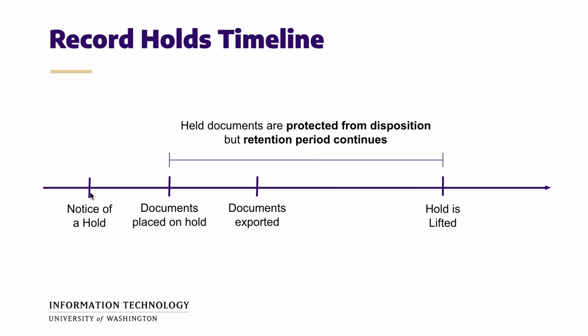So as soon as your unit or department receives notification of a hold, it is really important to follow the notice's instructions by identifying and locating the relevant records and putting them on a legal hold to suspend the disposition cycle in Docfinity. So putting the documents on hold is usually the next step in this process. And then where applicable, the next step is to export these records and potentially the metadata related to these records and hand them over to the party that's requested them.